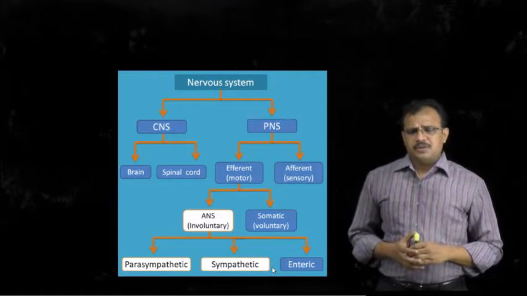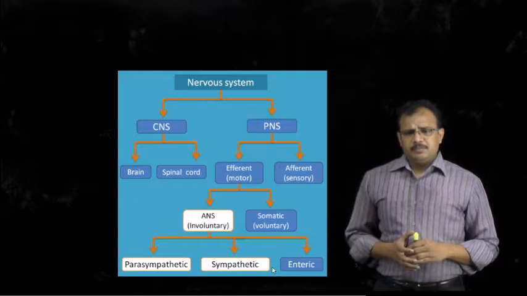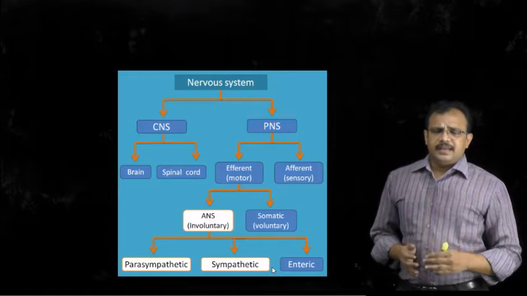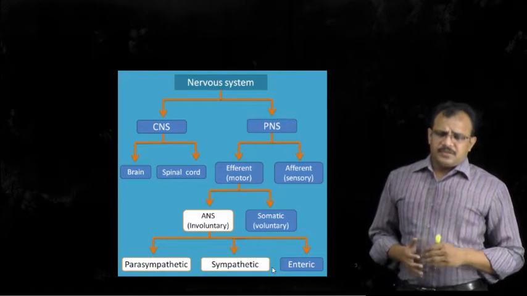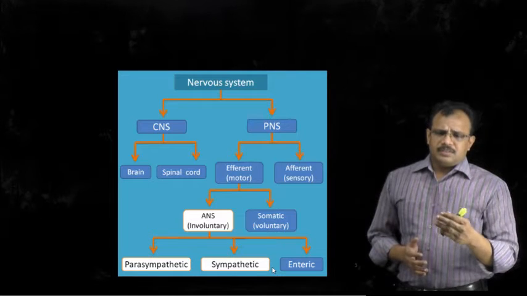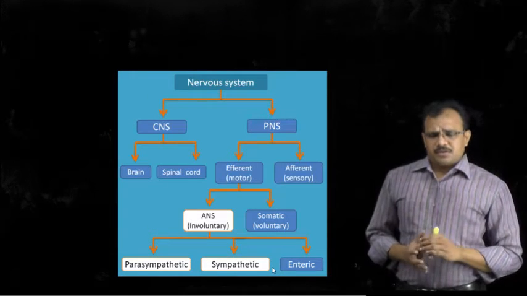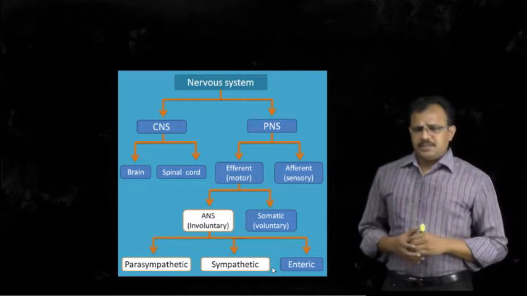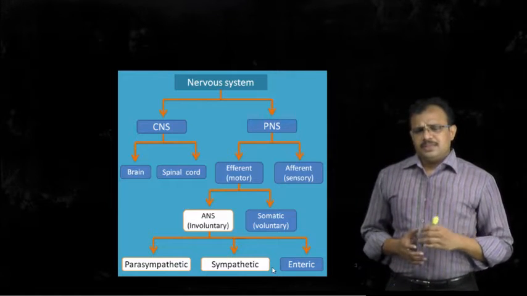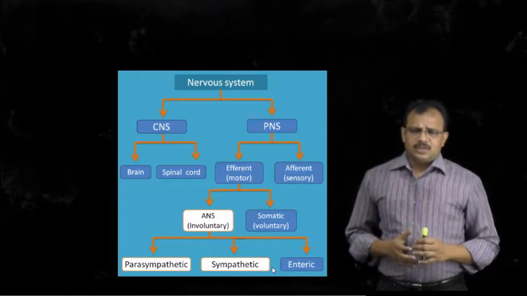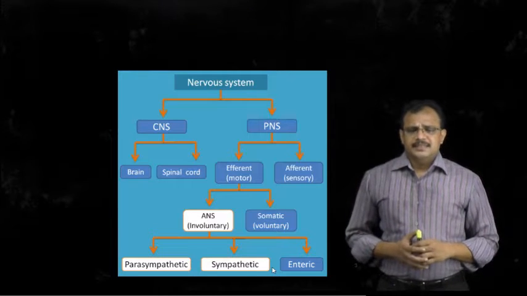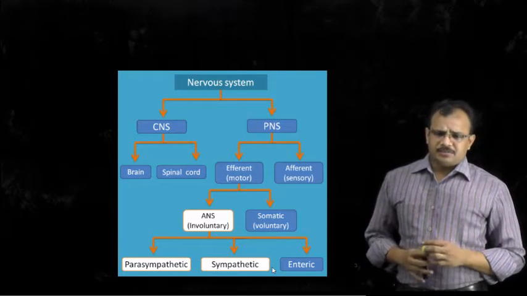Motor nerves are efferent nerves, and sensory nerves are afferent nerves.